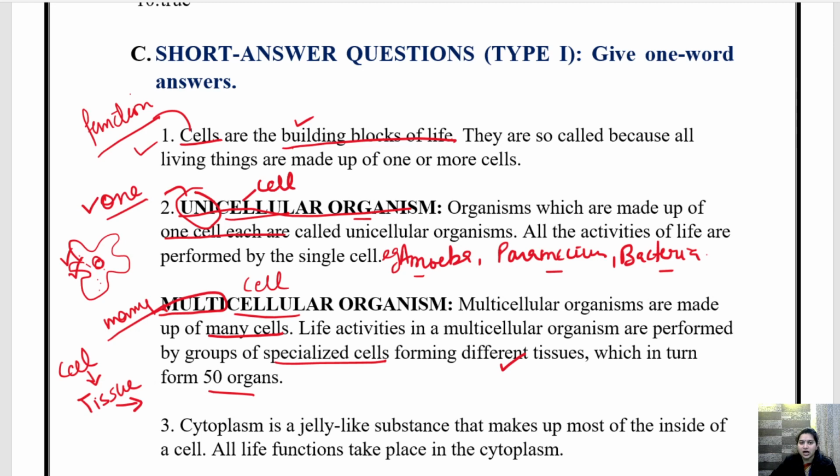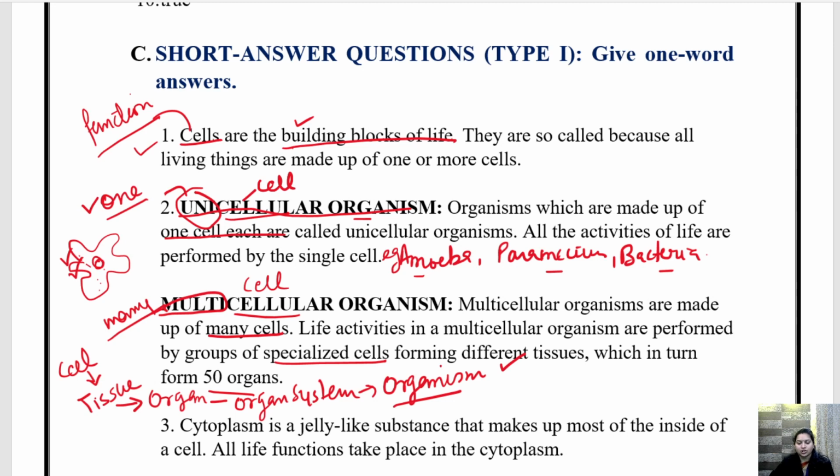Then tissues are arranged and they form an organ. What is an organ? Organs include kidney, liver, stomach, all these things. Now when organs are arranged systematically, they form an organ system. And when this complete organ system is standing and functional, that is called an organism.